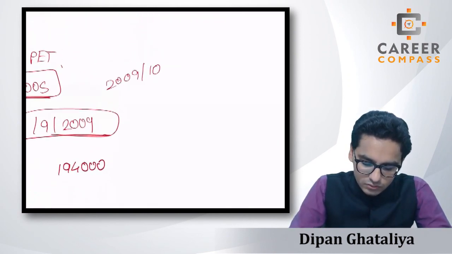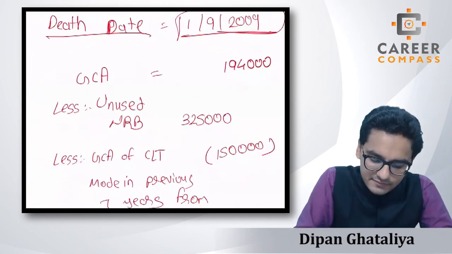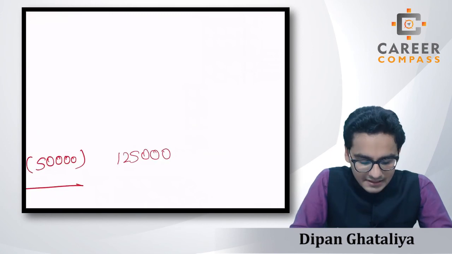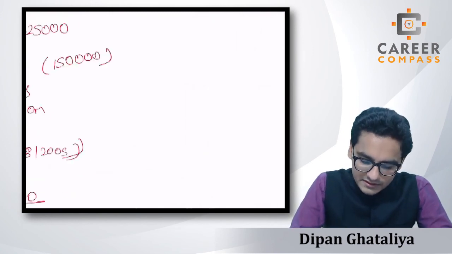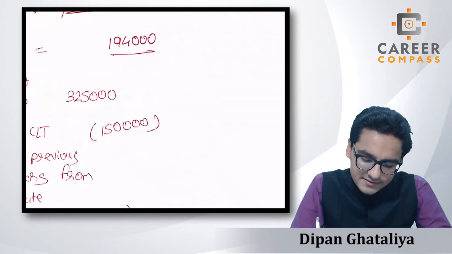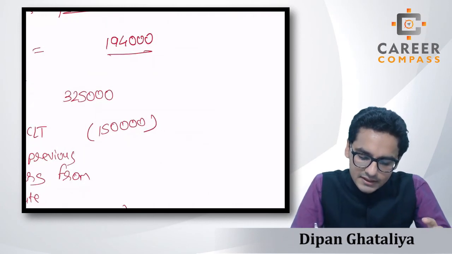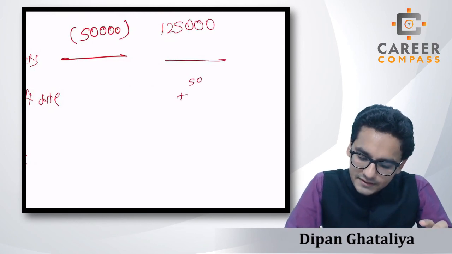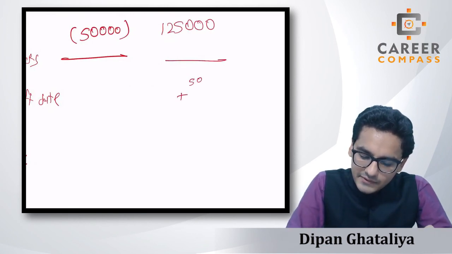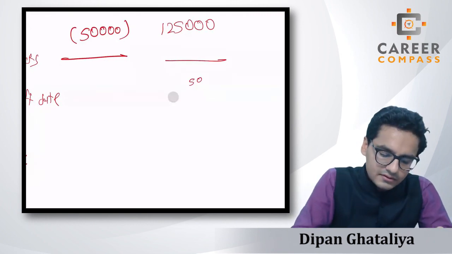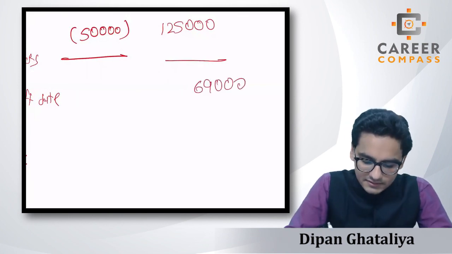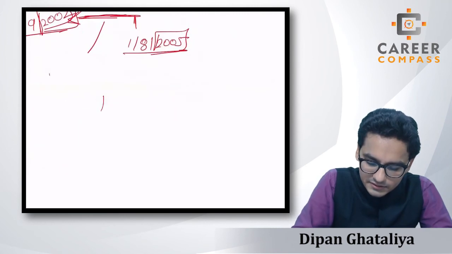How much was the total GCA, students? Total GCA was 1,94,000, out of which we now have an unused nil rate band of 125. So what is the balance? 125 means 50,000 plus 75, 85, 95, which means 69,000 of taxable amount is arriving. So the 69,000 is the taxable amount.